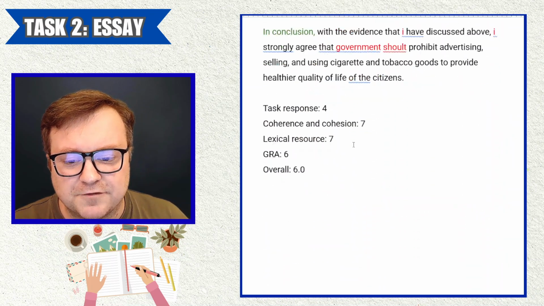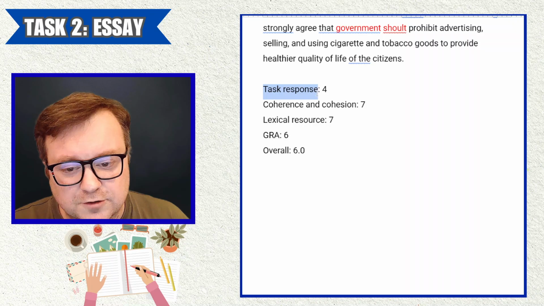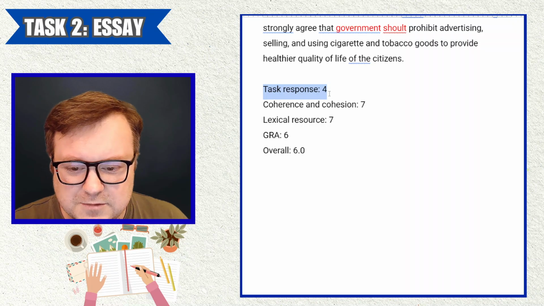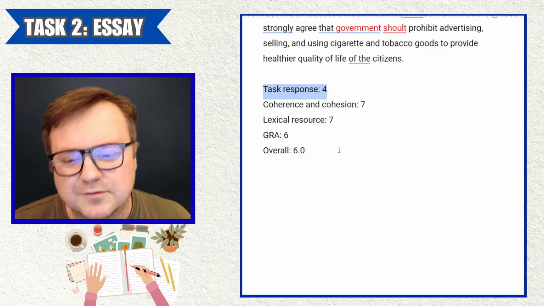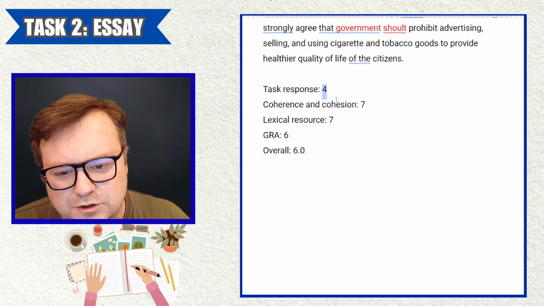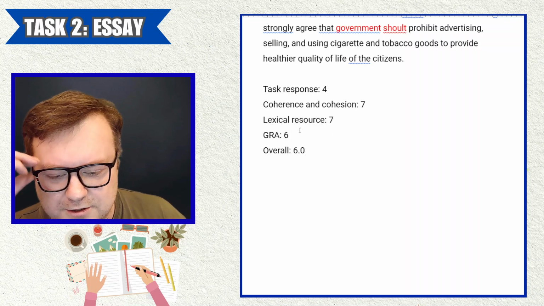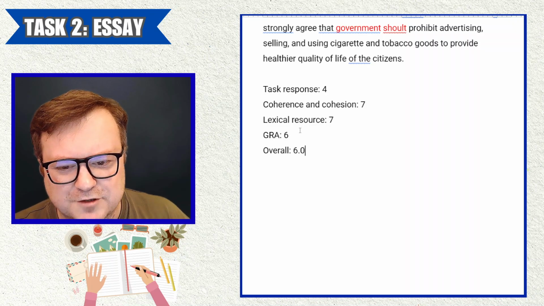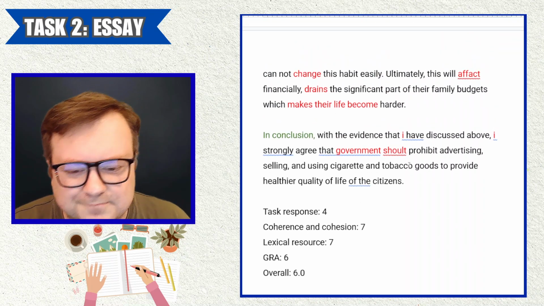You know, if you'd read the question and understood it correctly, you could have got 6 or 7 for task response, and then you'd be looking at like 6.5 for your score, maybe even getting close to that 7. Instead, this score really pulls you down. I hope I've got that score right, that it's 6.0. Let me just do that maths again. 6677, 6.5. 5677, 6.25. Yeah, it seems like it's 6.0.